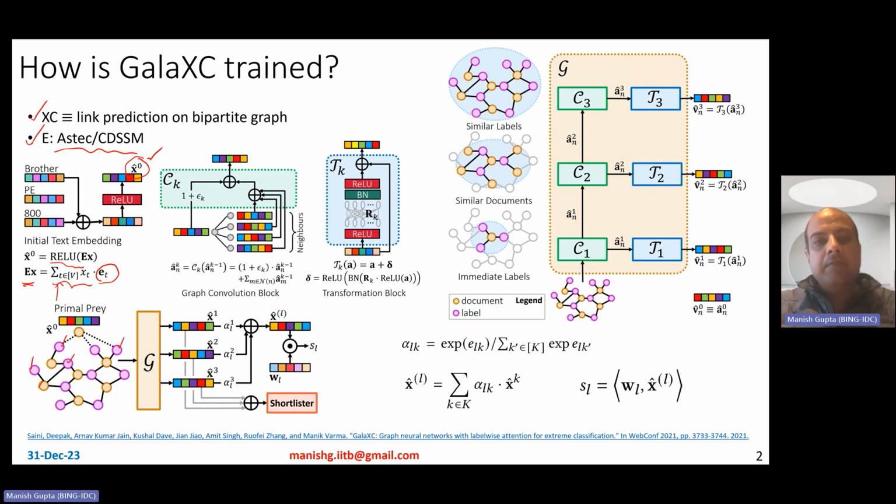On top of these embeddings, GalaXC learns a graph neural network. As you know, a graph neural network is built on top of a graph. This graph is a bipartite graph of labels and documents, and GalaXC learns a GNN. This GNN is basically a GCN, a graph convolution neural network, and it involves multiple layers of convolution and transformation. Unlike Eclair, which involves just one graph convolution and one graph transformation block, GalaXC actually uses 3 such blocks that you see here: the first block, second block, and third block. In each block, what happens is explained in this figure. Graph convolution happens like that, and graph transformation happens like that.